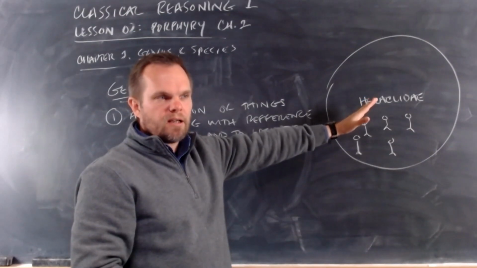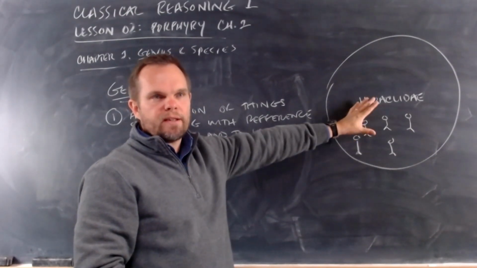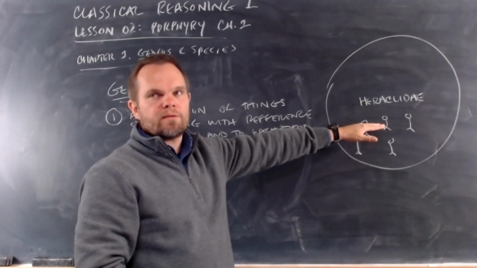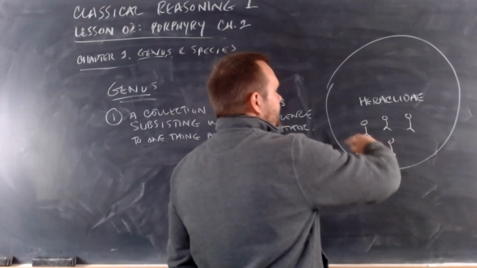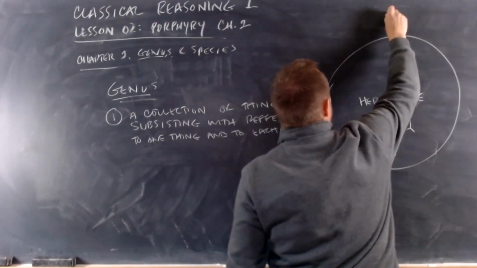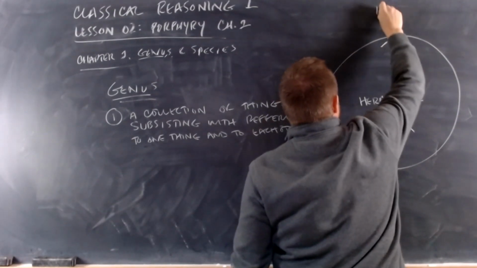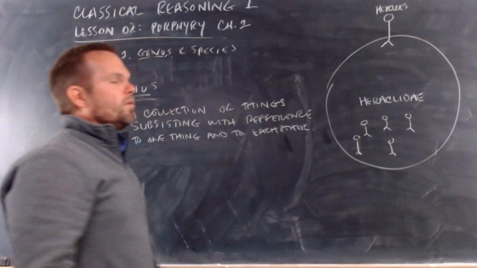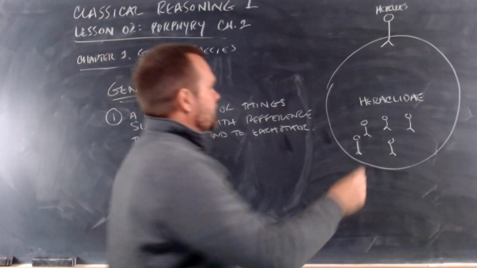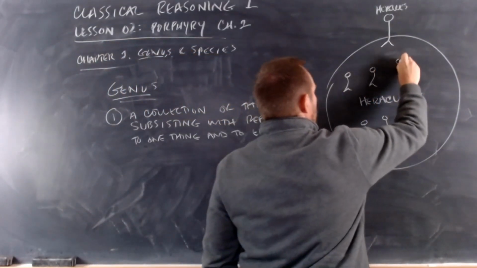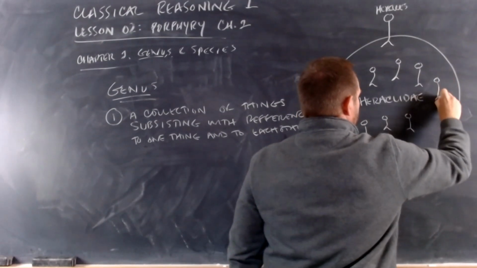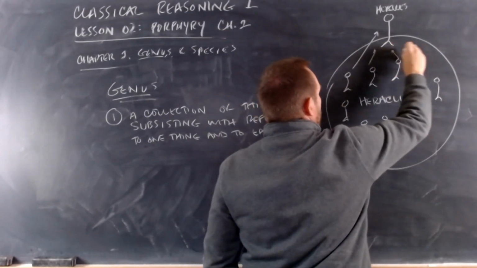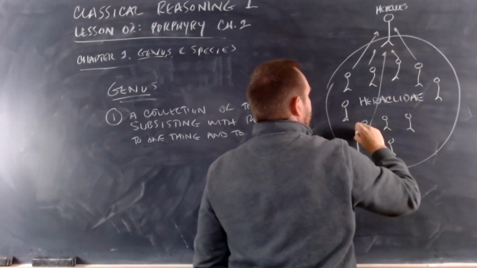What is the one thing in common? Do you know what the one thing in common that all of these things have? You know what it means to be a Heraclidae? Sons of Hercules. Okay? So what all of these have in common is that there's one person, Hercules, who is the father or ancestor of all of these people. So all of these people inside this group, they're all in this group because they all have a relationship with reference to one thing, and that is to Hercules.